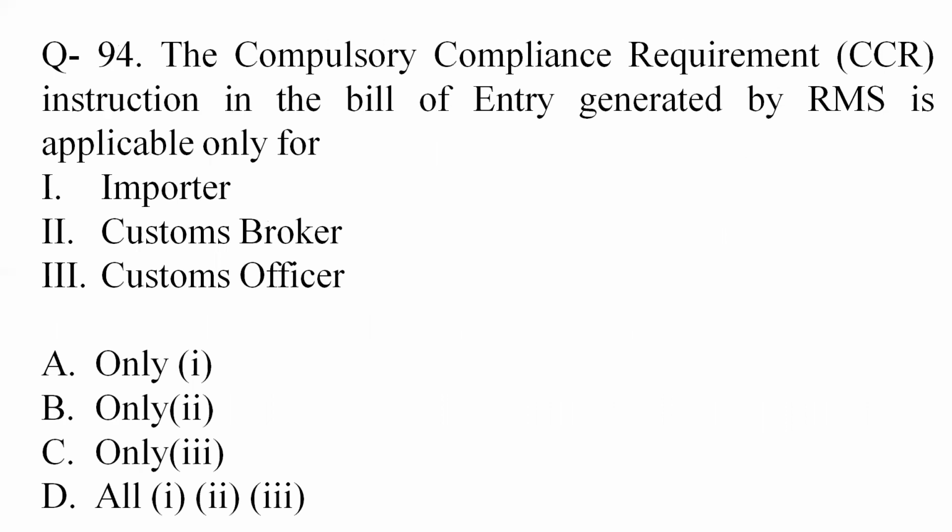Question 94. The compulsory compliance requirement CCR instruction in the bill of entry generated by RMS is applicable only for first importer, second customs broker, third customs officer. CCR is applicable for all of the above. So option 4 or option D is the correct answer.